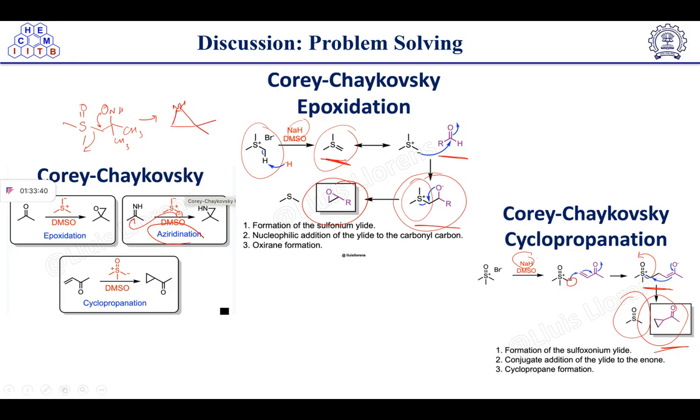So aziridination. So the Corey-Chaykovsky reaction could be used in epoxidation, aziridination, and cyclopropanation reactions.